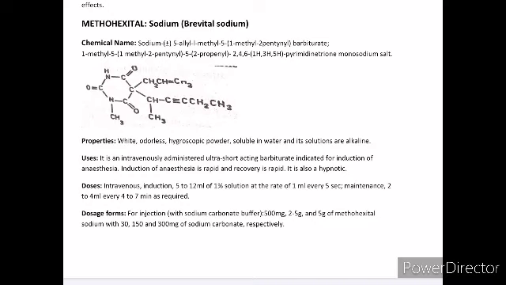Dosage intravenous, induction 5 to 12 ml of 1% solution at every 5 seconds. Maintenance 2 to 4 ml every 4 to 7 minutes is required. The dosage form for injection 500 milligram, 2 to 5 gram, and with sodium bicarbonate buffer, and 5 gram of methohexital sodium with 30, 150 and 300 milligram of sodium carbonate respectively.